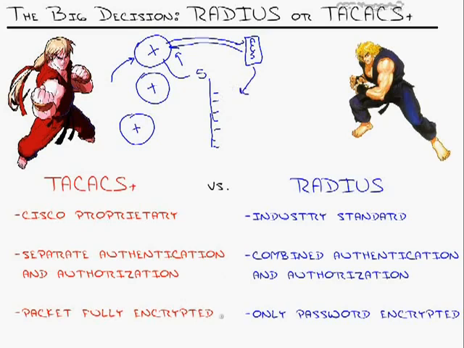Finally, encryption-wise, TACACS encrypts the whole packet, meaning when this guy says, I'm Jeremy with the password of Cisco, it encrypts all of that, sending it to the ACS server. Only the header is shown, whereas Radius just encrypts the password. So if somebody has a packet sniffer right here, they'll say, I see a username of Jeremy just came through. I can't see their password because it's encrypted, but I see that, you know, they have half the puzzle. The username that I am going to start trying to hack now is Jeremy. So that's the big comparison between the two, and let me boil it down to this.